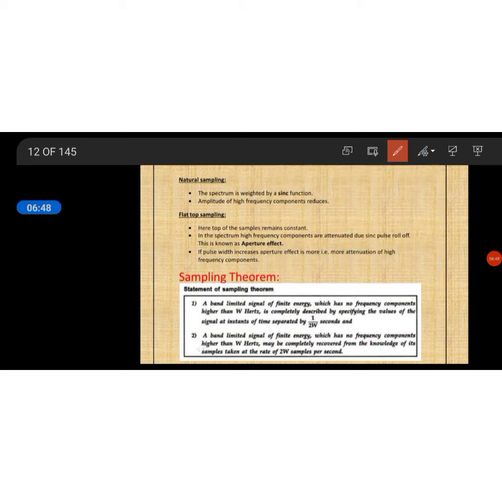The statement of the sampling theorem says that a band limited signal of finite energy, which has no frequency component higher than W Hz, is completely described by specifying the values of the signal at instants of time separated by 1 by 2 W seconds. So this is your continuous time signal, and it can be represented as pulses.